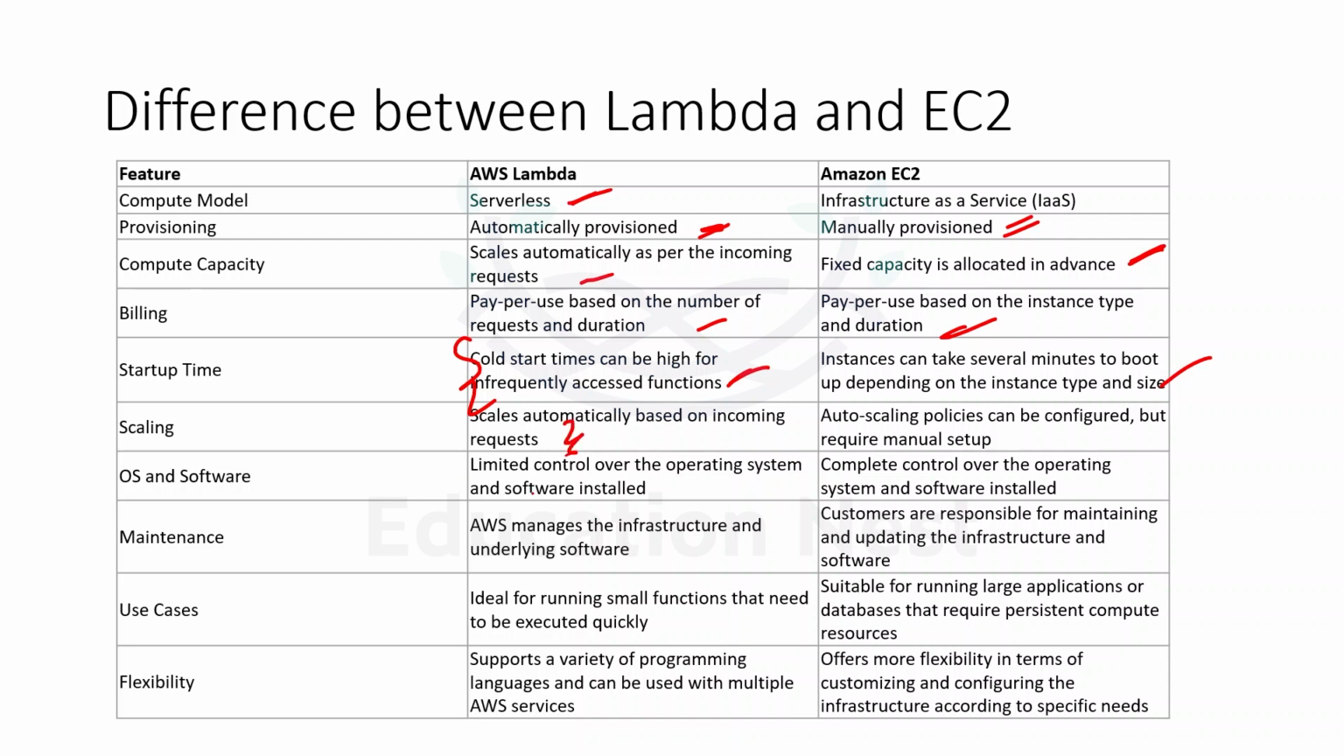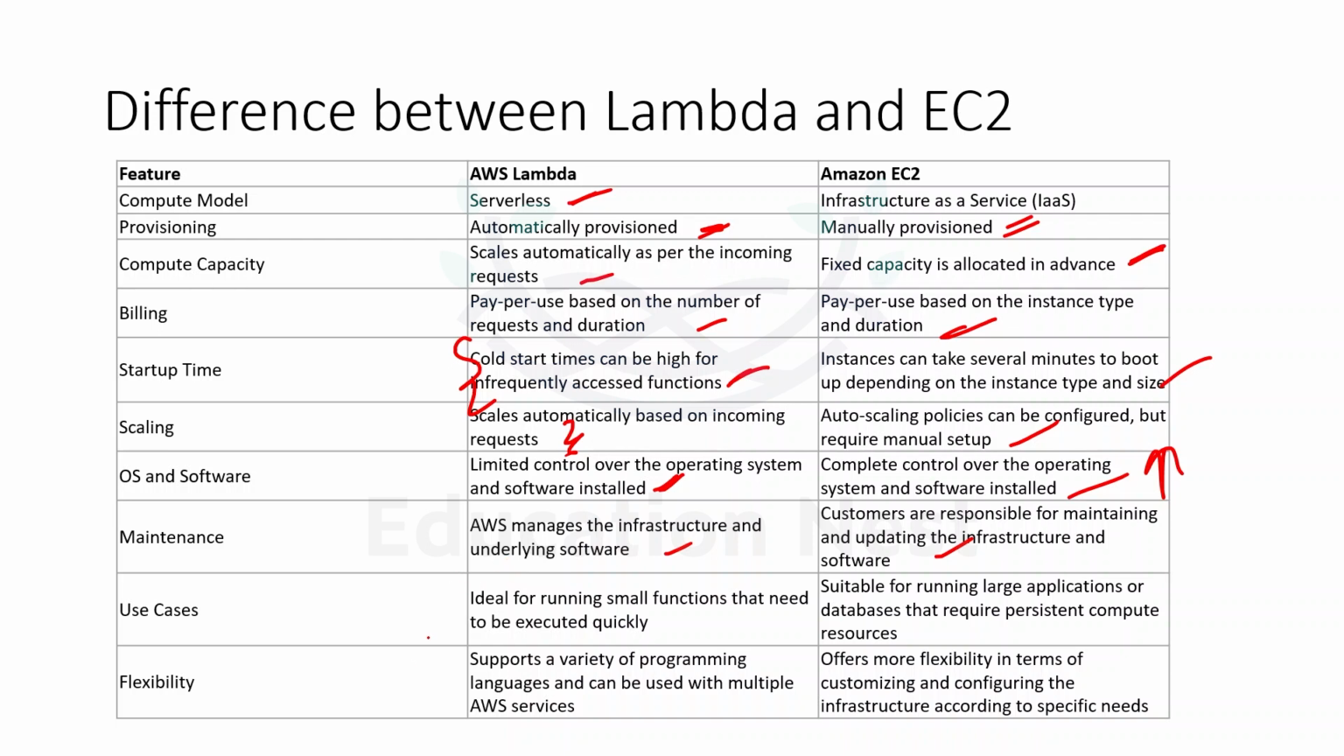Scaling would be automatic based on incoming requests in Lambda, and with EC2 we have to scale according to auto-scaling policies. For operating system and software, we have limited control in Lambda because we are not worried about the backend infrastructure. But we have complete control over the operating system and the software that we want to install on EC2. This gives us high control. AWS will manage the infrastructure and underlying software for Lambda, but with EC2 the customer is responsible for that because it is infrastructure as a service.